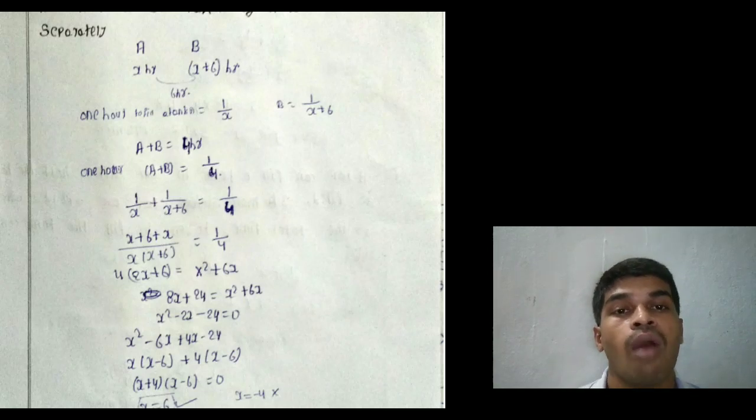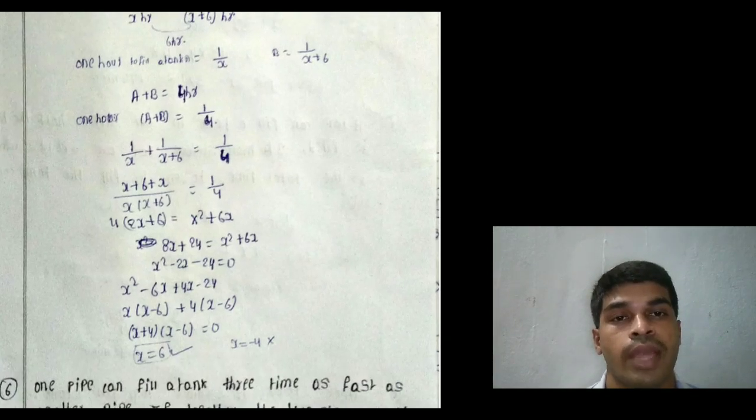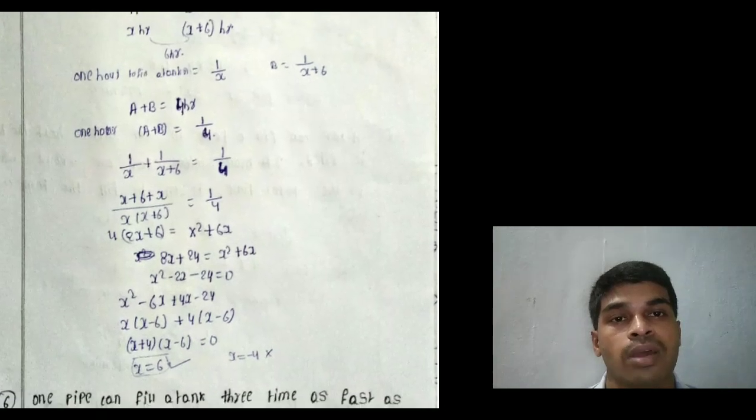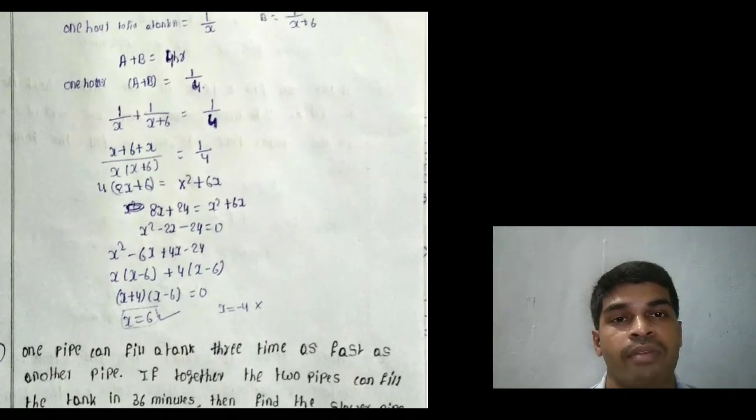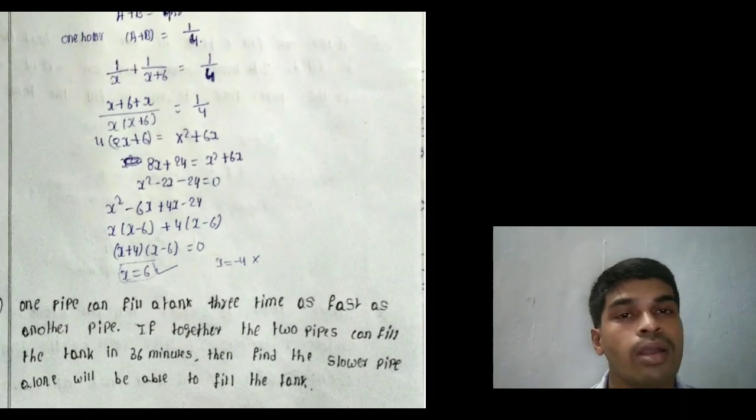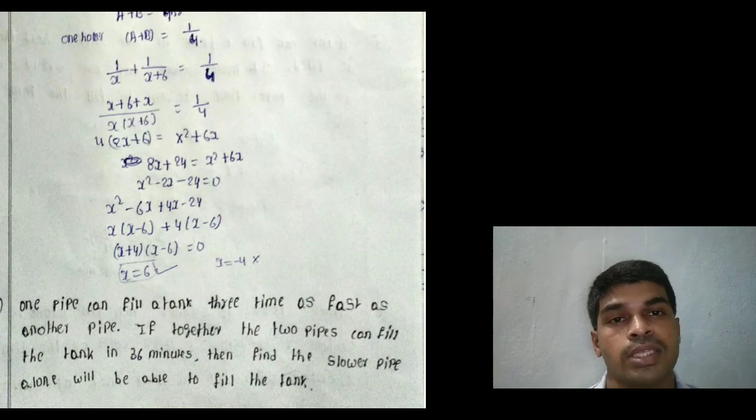That means 1 hour work of A plus B is 1 by 4. Then 1 hour work of A is 1 by X and 1 hour work of B is 1 by X plus 6. That equals 1 by 4. X into X plus 6 is the LCM.